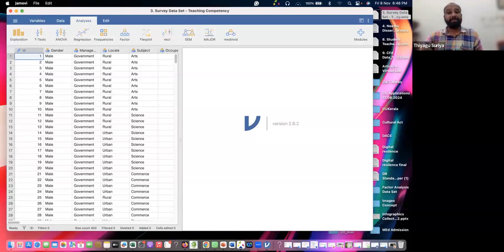Fine. Please, I request all to open the third one. If you want to work with another data set, no problem, but I'm doing this with the third data set. I've already sent the OMV file. Suppose the OMV file is not working, what you can do is download the Excel file and open it through Jamovi. Yeah, Harshita has opened it. What about others? Try to open. Yes. Thank you, Ruksha.